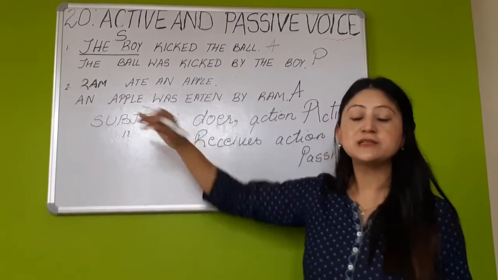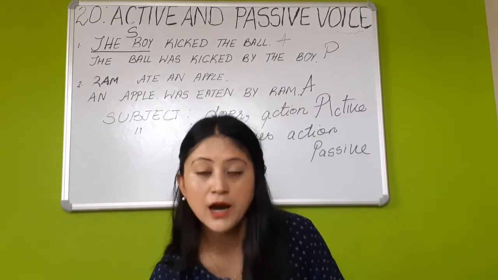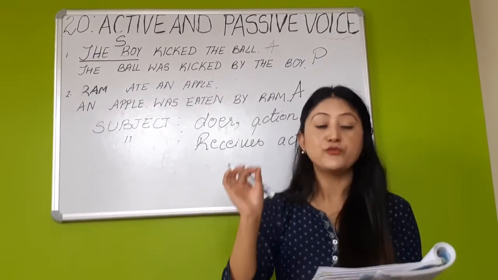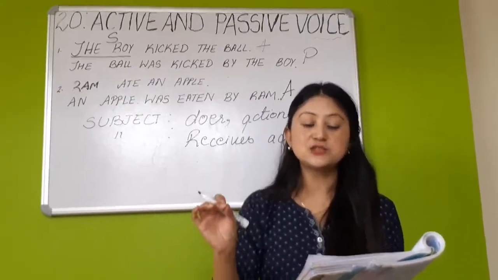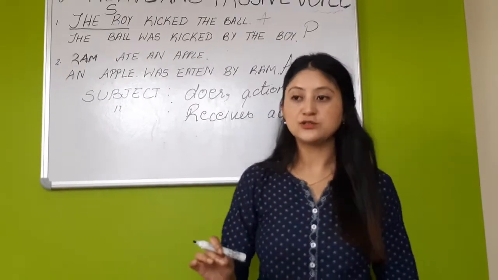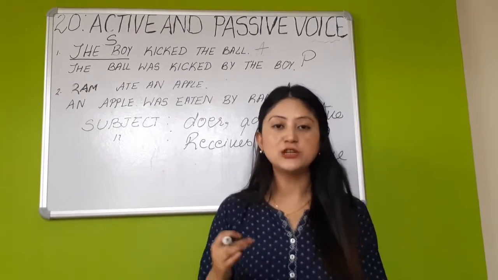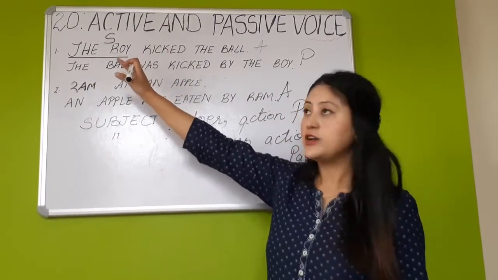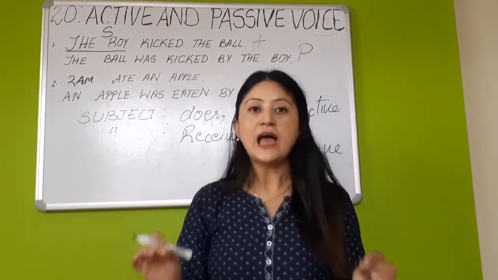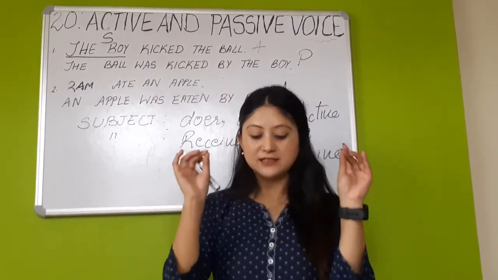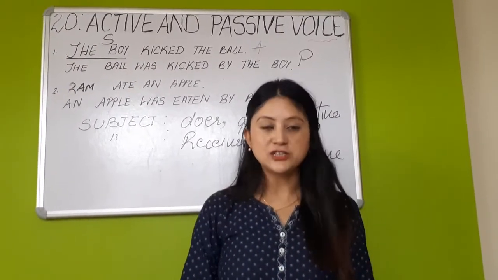So when the subject becomes the receiver, it is said to be a passive voice. Just to recapitulate, children, in the active voice, the subject is the doer, the subject performs the action, and in the passive voice, the subject is not the doer, but in fact it receives the action.